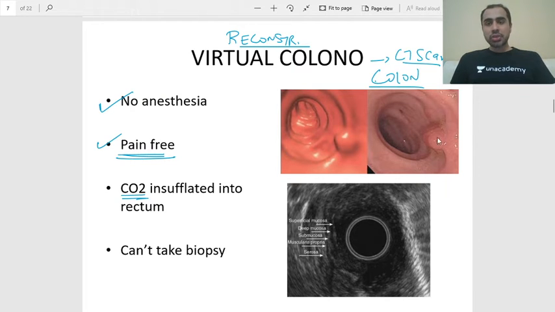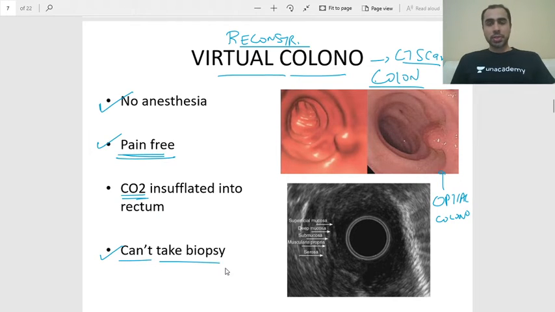This image that you see over here is the conventional colonoscopy, also called optical colonoscopy. This is how you will normally get the image in a colonoscopy. This is the polyp you see in normal colonoscopy. This is the polyp you have seen in the same patient in a virtual colonoscopy. Obviously, since it's just a CT scan, you can't take a biopsy.